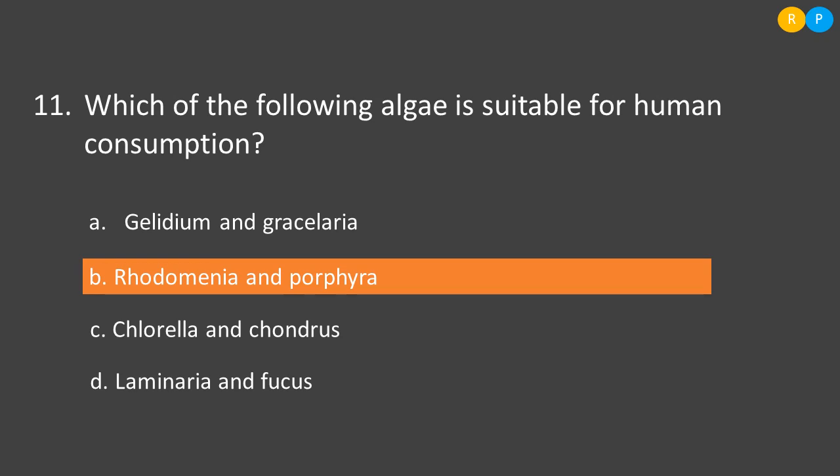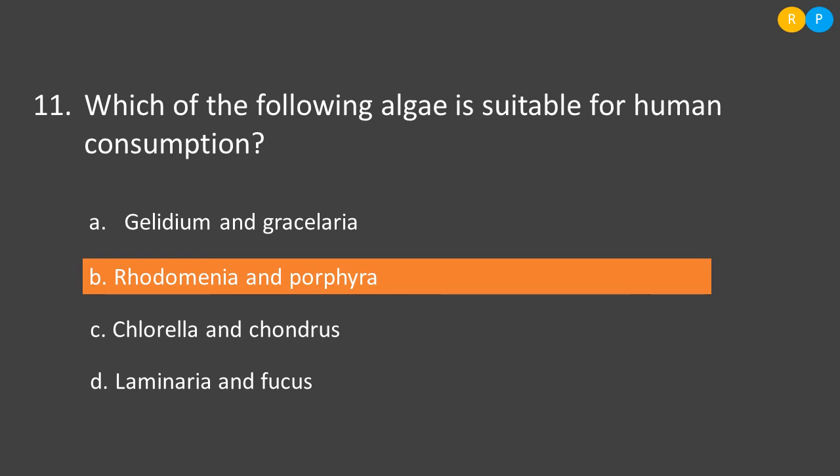Then option C, hemoglobin within their cells. Hemoglobin is not at all present in the red algae because, as I told, phycoerythrin is the pigment that gives red color to this group of algae. So hemoglobin is not present in red algae as well as in the other two groups of algae.